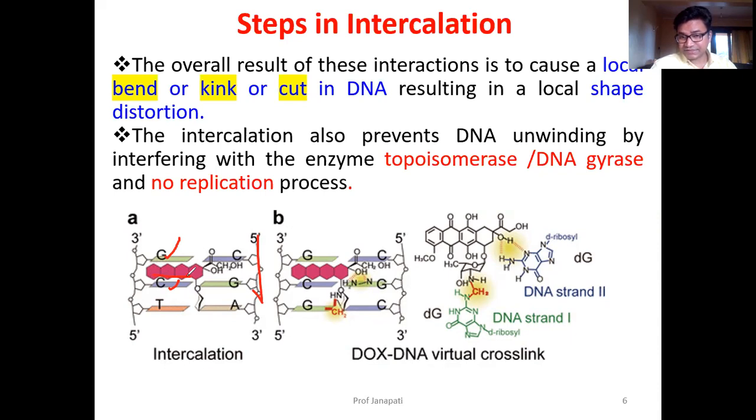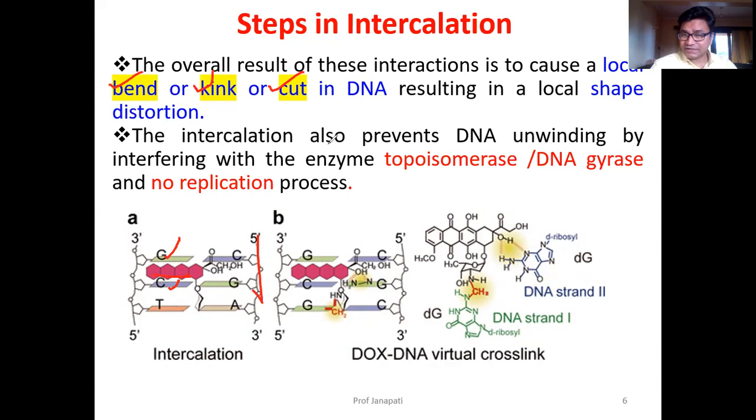When it is attached, there is an overall change in the shape of the DNA molecule, which causes a bend or kink or cut of the DNA, resulting in shape distortion of the DNA.